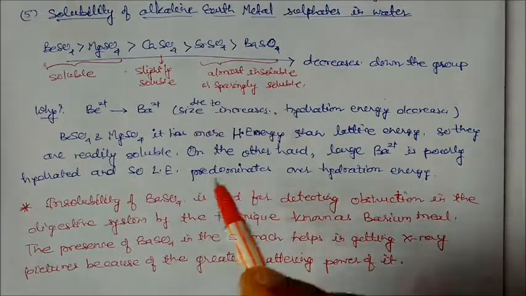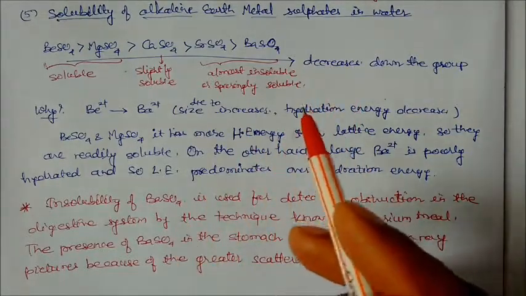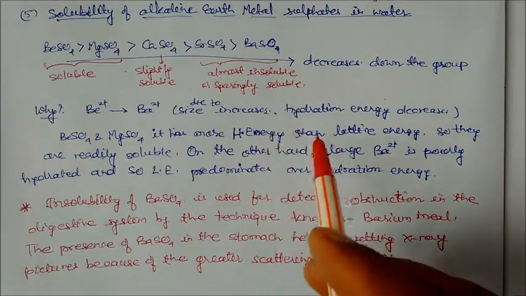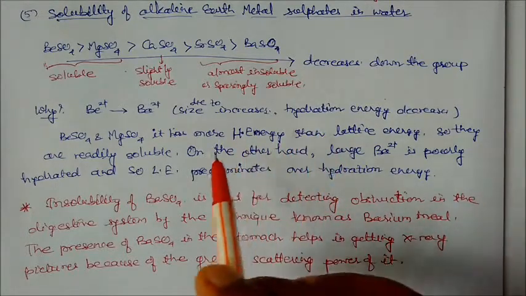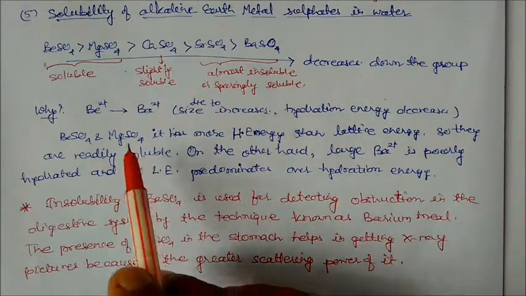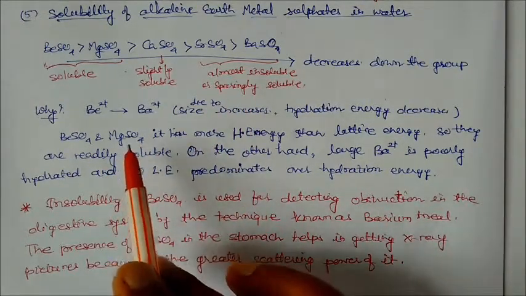This is basically the difference between the carbonates and the sulfates. In sulfates, solubility decreases down the group, but in carbonates, solubility increases down the group. The reason is very simple. The size of the sulfate is more than the size of the carbonate. That's why the hydration energy in sulfates decreases.